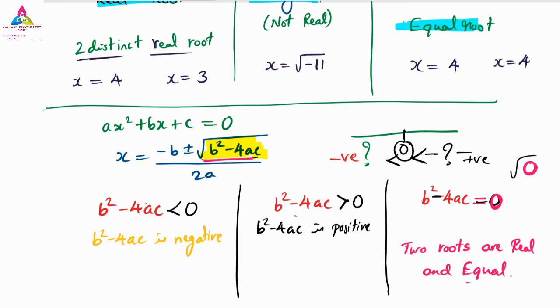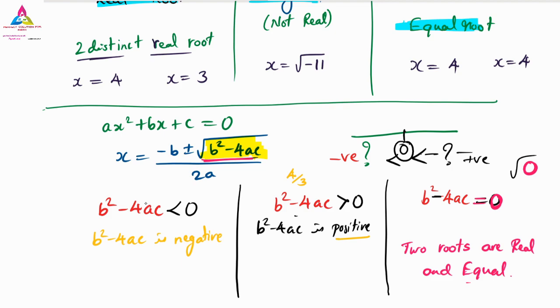Similarly, if the value of b square minus 4ac is a positive value, for example, if the value inside the root is 4 or 4 by 3, like this, where we will not have a perfect square root value, then b square minus 4ac value is 4 by 3.